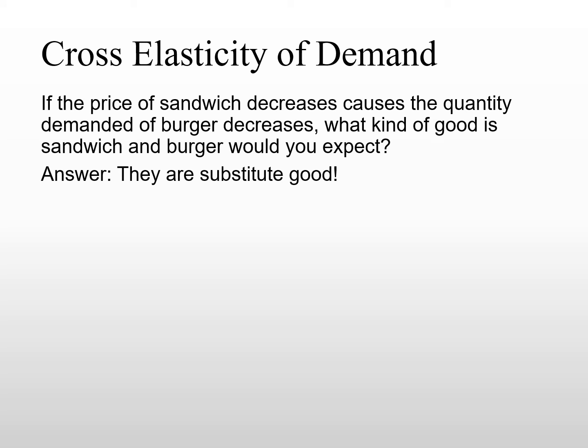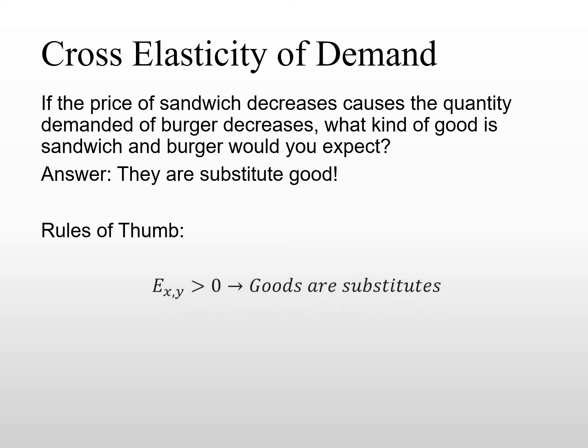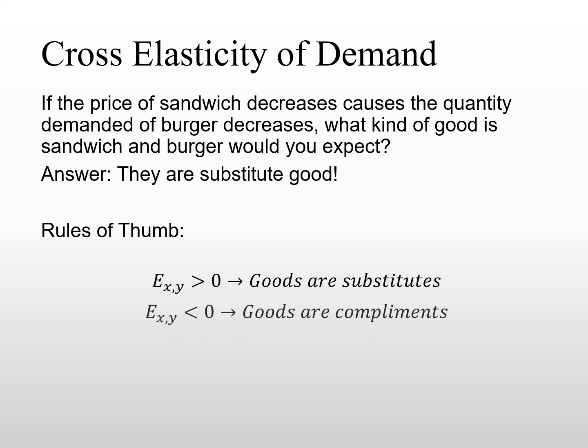However, when calculating cross-price elasticity of demand, we have to be careful. Whenever the coefficient is greater than 0, the goods are substitutes. Whenever the coefficient is less than 0, the goods are complements.